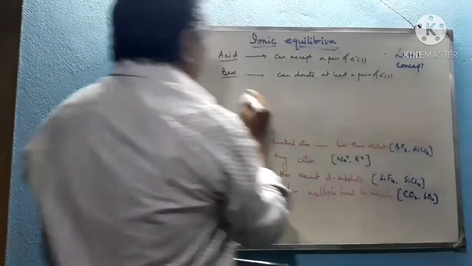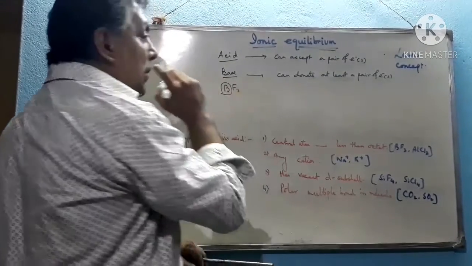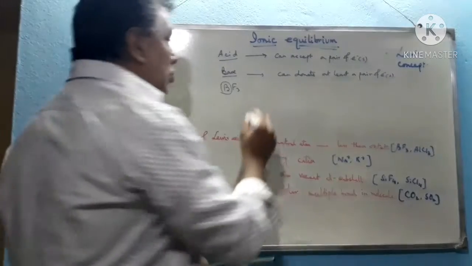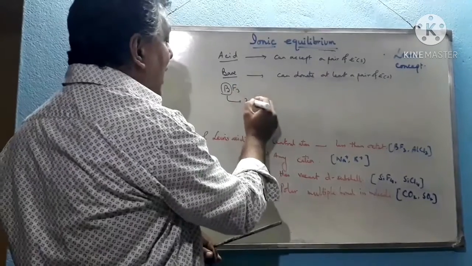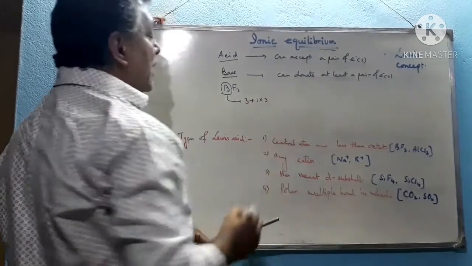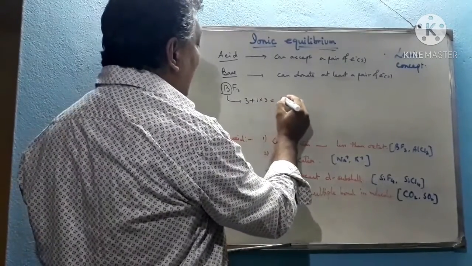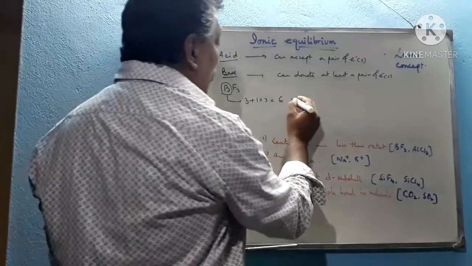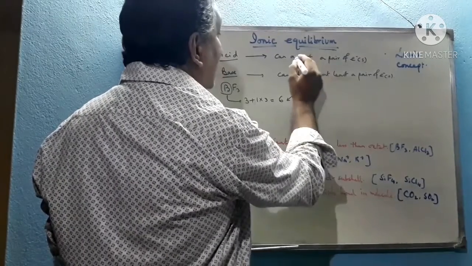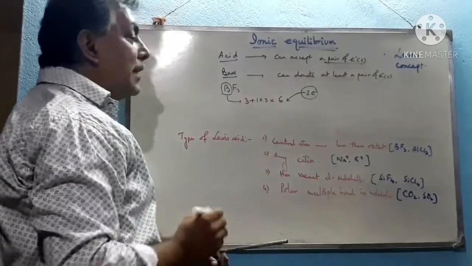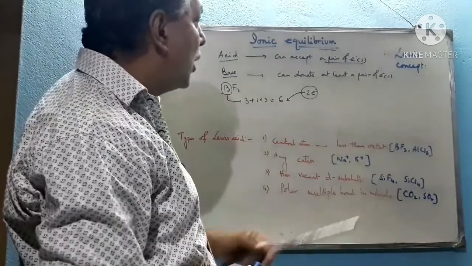Now I am giving an example of BF3. See this here, boron is the central atom and it belongs to group 13. So it contains 3 electrons in its valence shell, and from each fluorine atom it accepts 1 electron, and as there are 3 fluorine atoms, 3 electrons are accepted. Therefore the total electrons in its valence shell becomes 6, which is less than an octet. So to fulfill its octet, it has a tendency to accept 2 electrons. As it has a tendency to accept a pair of electrons, it is an acid. So BF3 is an acid according to Lewis theory. Thus we can explain the acidic property of BF3.